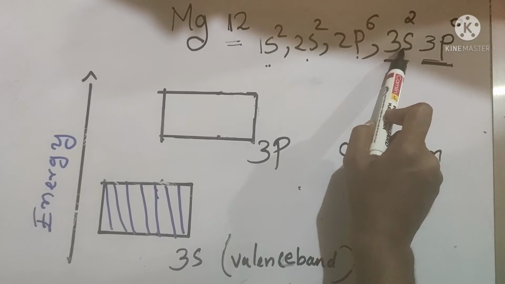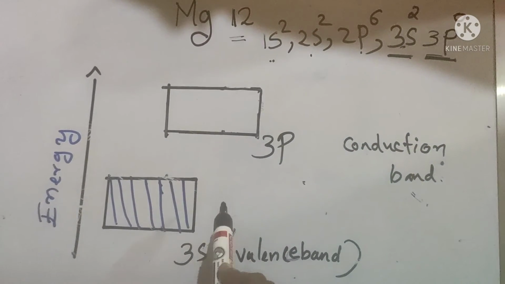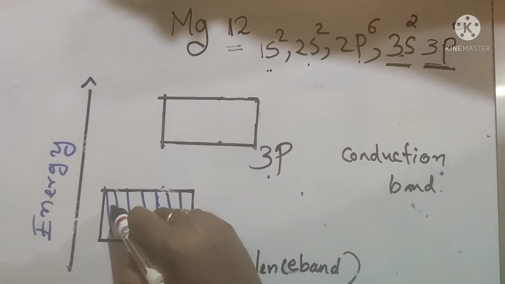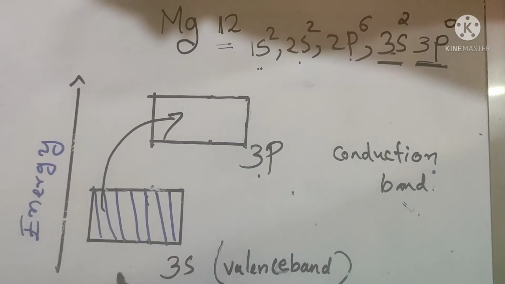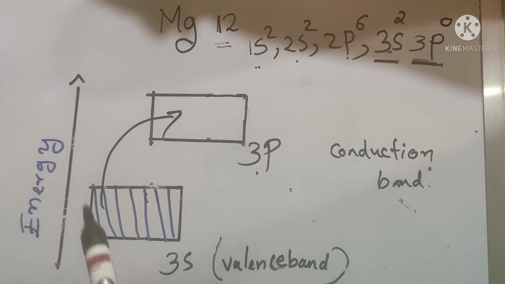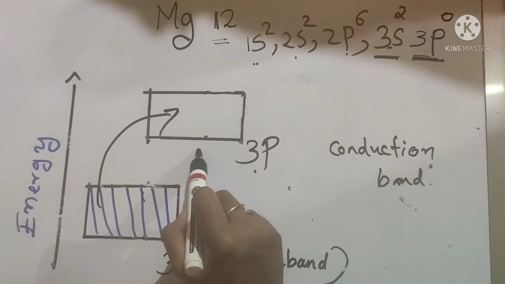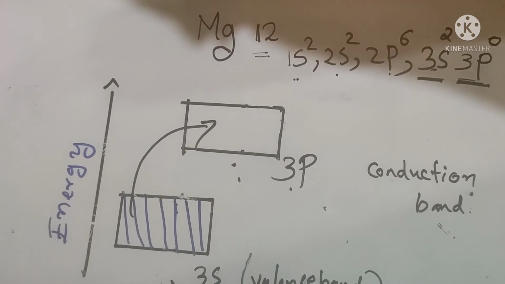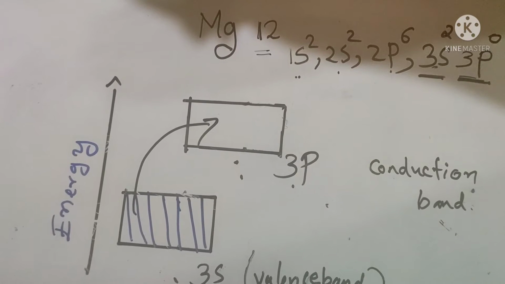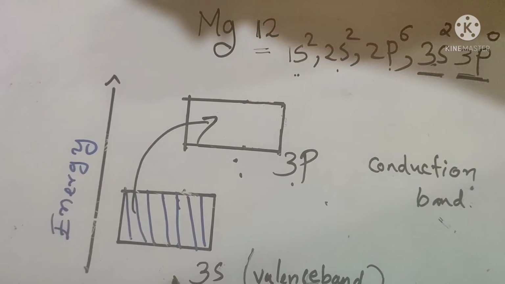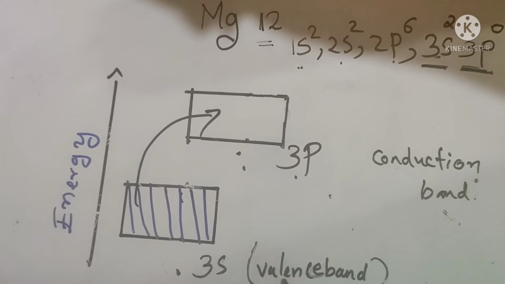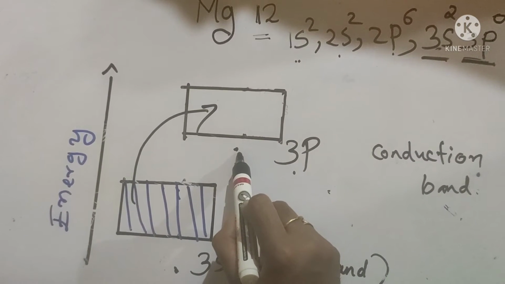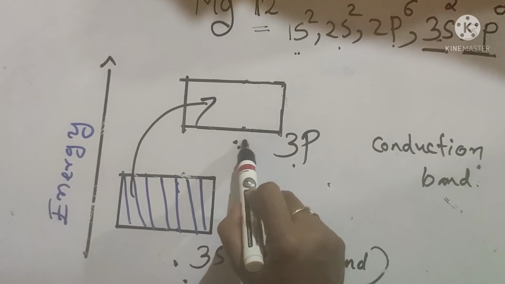Here the 3s orbital contains valence electrons and the 3p orbital is vacant. The electron shift occurs from the 3s band to the 3p band. Therefore, the electrical conductance of magnesium is due to the electron shift from the 3s orbital, that is the valence band, to the 3p orbital, the conduction band, which is empty.